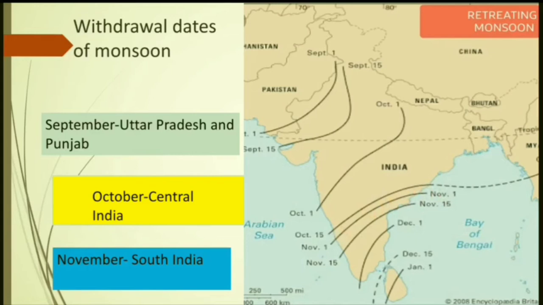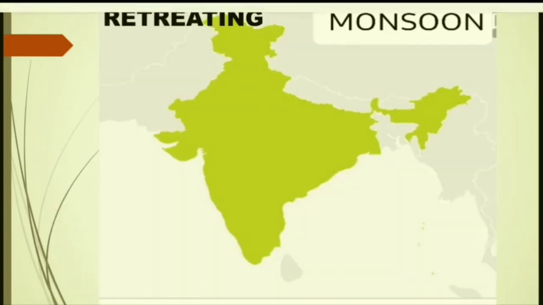So the withdrawal from the north to the southern portion is because of the migration of the sun's rays from north towards the south, that is towards the equator. Because of this, the part of India slowly develops a high pressure, because the amount of insolation has decreased. Why has it decreased? Because the sun's rays have migrated from the Tropic of Cancer towards the equator, so it is getting slanting sun rays.